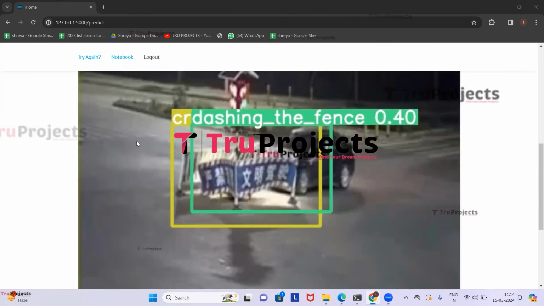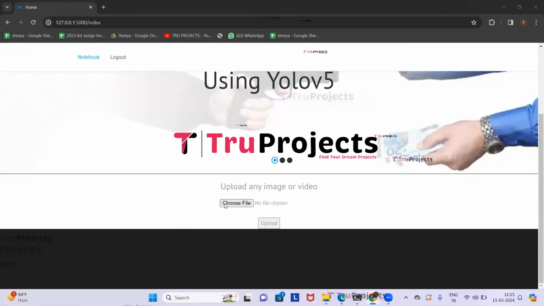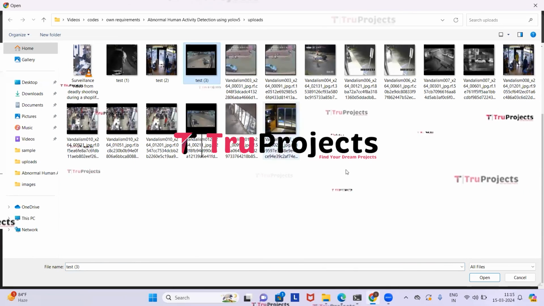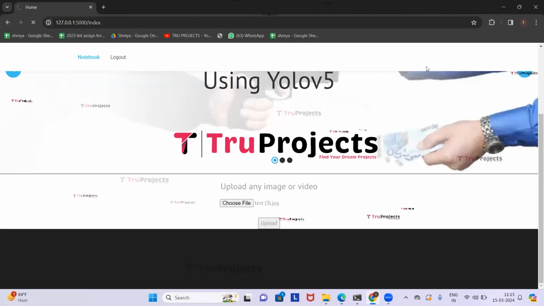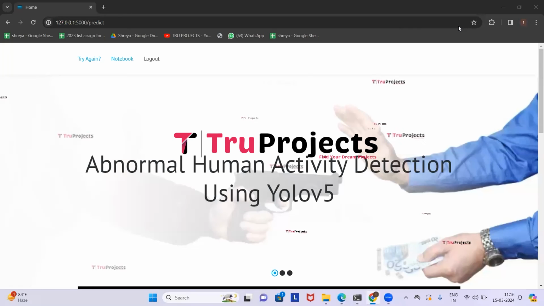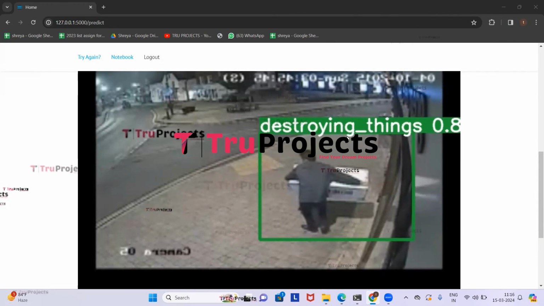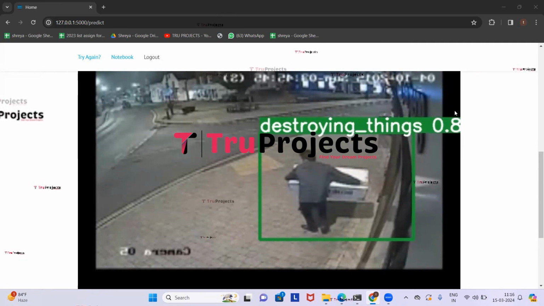Now we will try uploading the other images. So click on try again. Click on choose file. This time we'll be uploading this image and now click on open. Click on upload. Here in the image, a person is destroying things. So destroying things has been detected and a green color bounding box is drawn around him with the probability score. With the probability score, we can understand how accurately the model is performing.